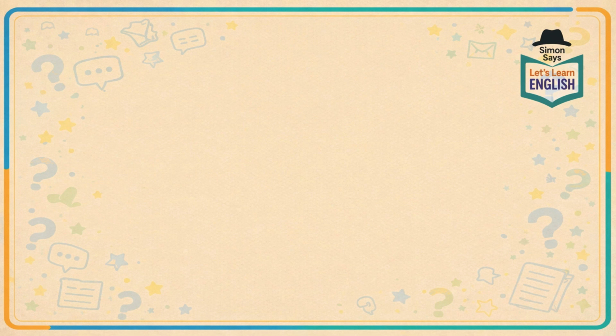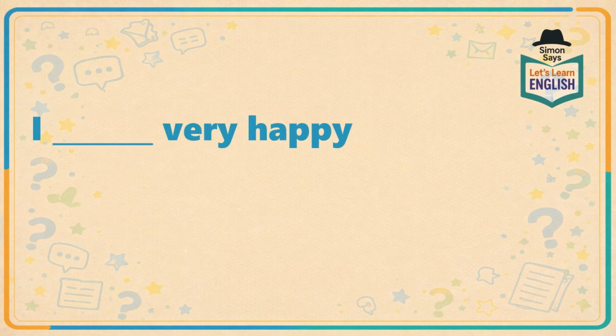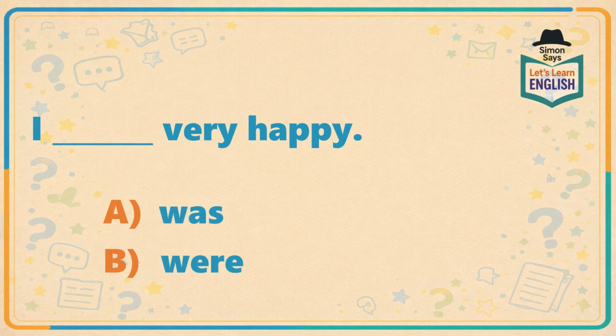Right, and the last question now is I was or were very happy. Is it was or is it were? I was very happy because remember was is used for one thing or one person.